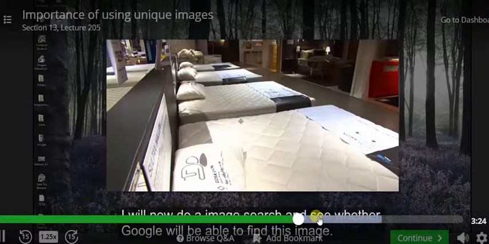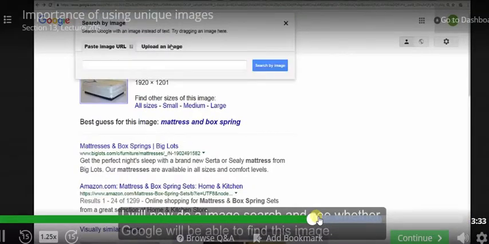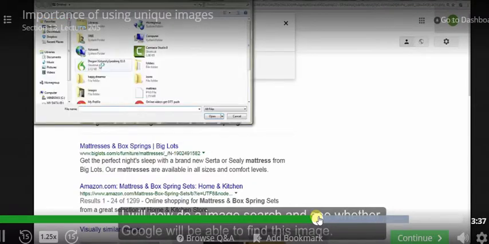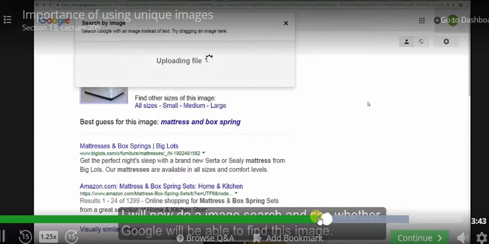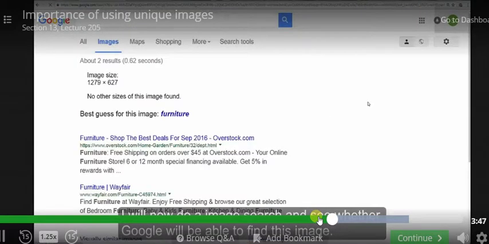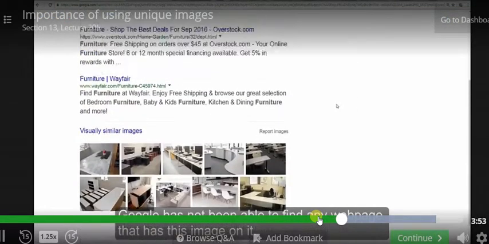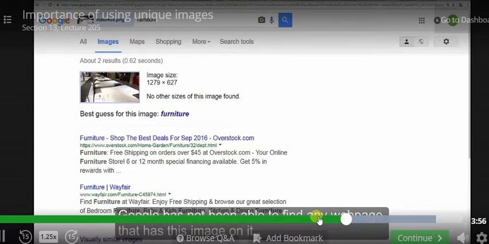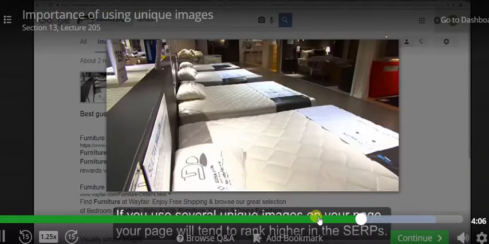I'll now do an image search and see whether Google will be able to find this image. Google has not been able to find any web page that has this image on it. So this is a unique image. If you use several unique images, your page will tend to rank higher in the SERPs.